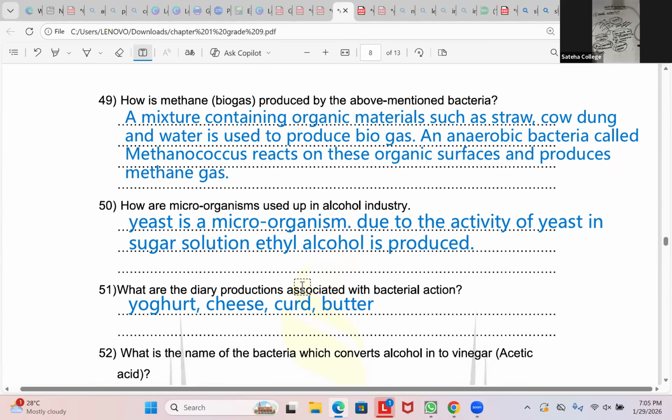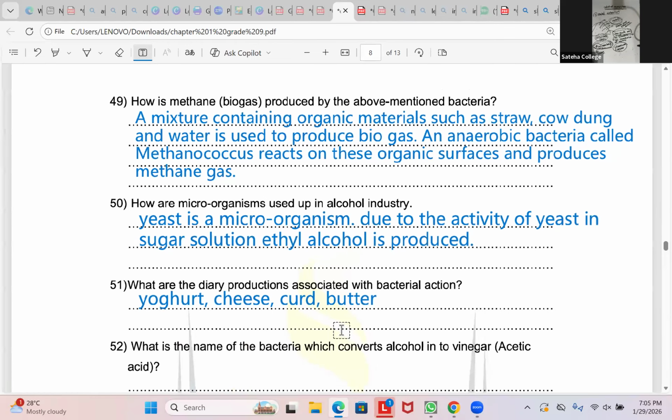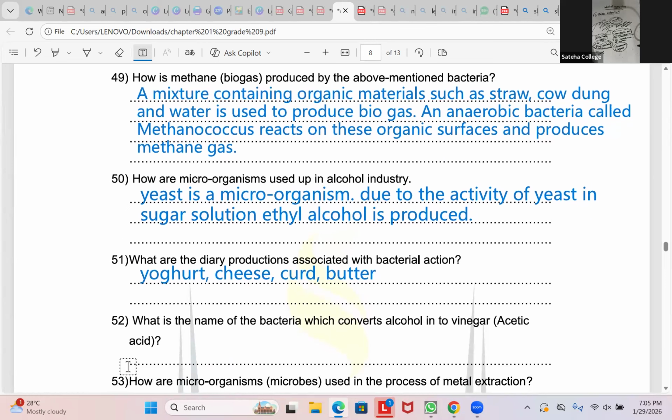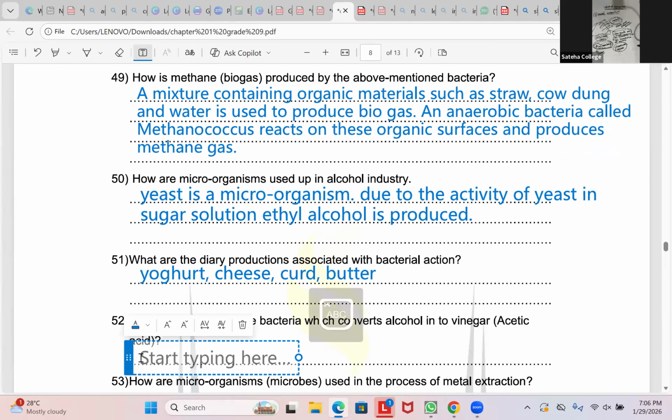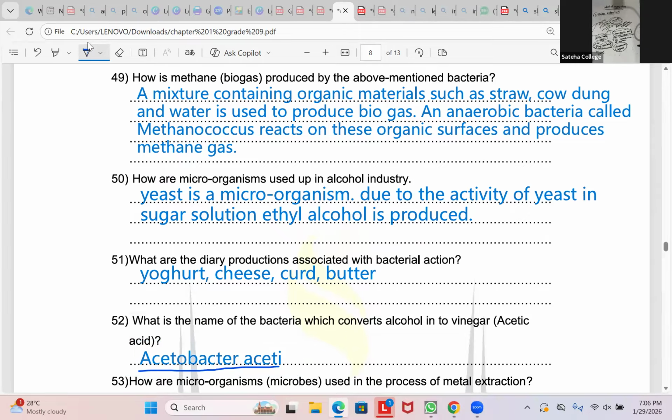You can do the next question also. What is the name of the bacteria which converts alcohol into vinegar? You learned in the first part, first table. Acetobacter. Very good. Right? Acetobacter aceti is a bacteria which produces vinegar.